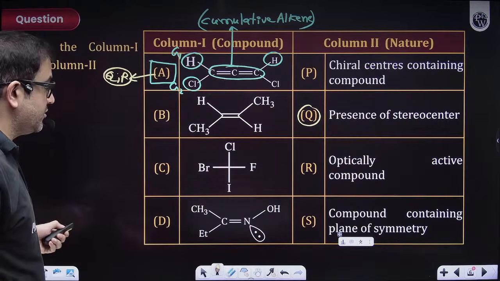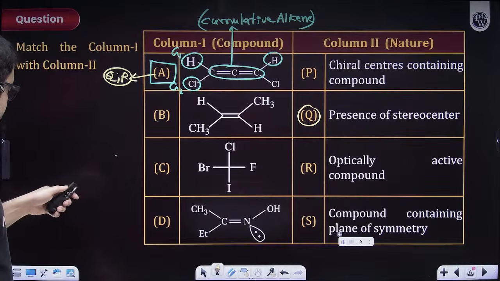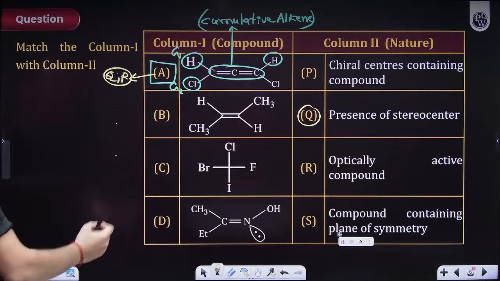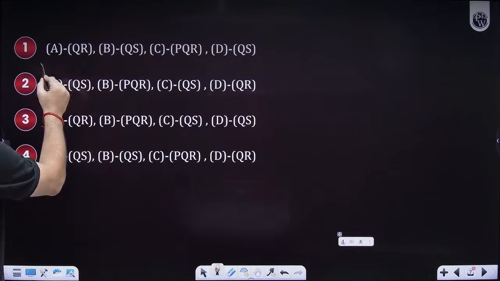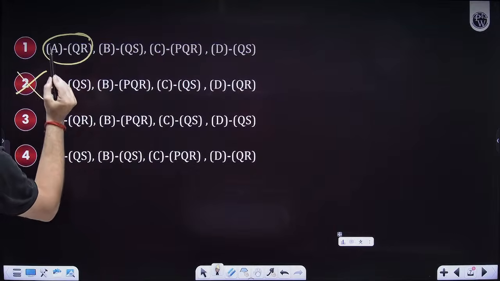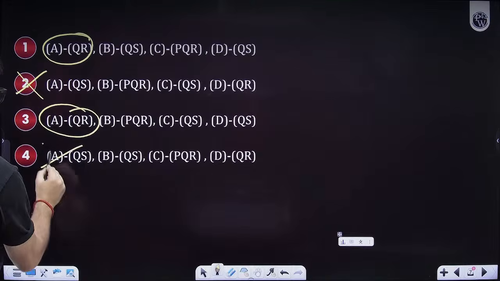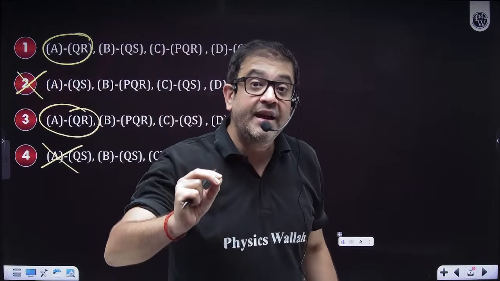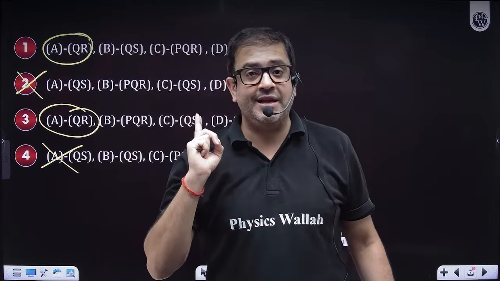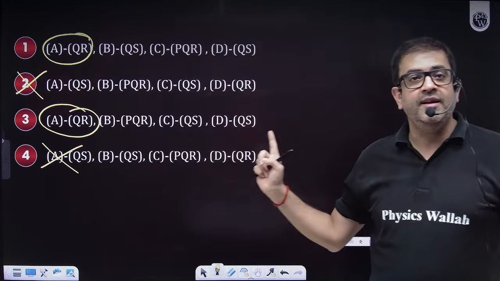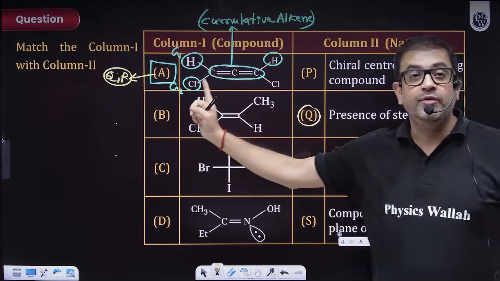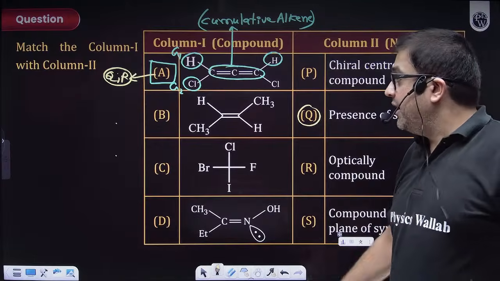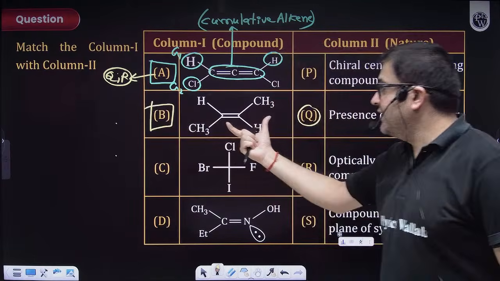So let us work on the options also. Technically, if we know this, why is my slide changer not working? Now it is working. So technically A is QR, as in it can be option A, it can't be 2, it can be option 3, it can't be 4. So ultimately we have eliminated. Now beta, in your advanced examination also, make sure you are keeping a strict eye on the options as well. I hope everybody is good with A, because A goes with Q and R. Now, let us work on B. This one. Everybody, quick.